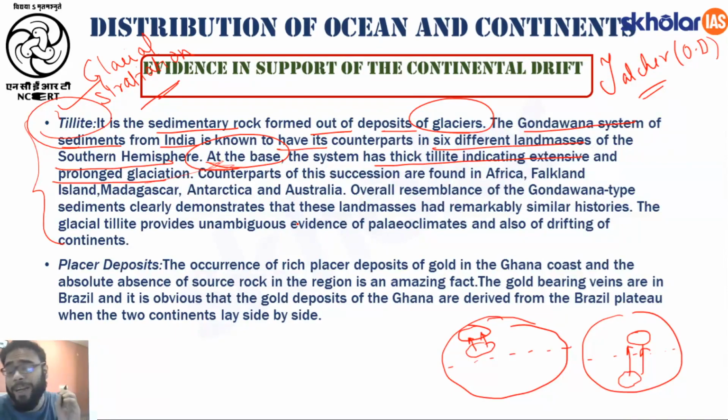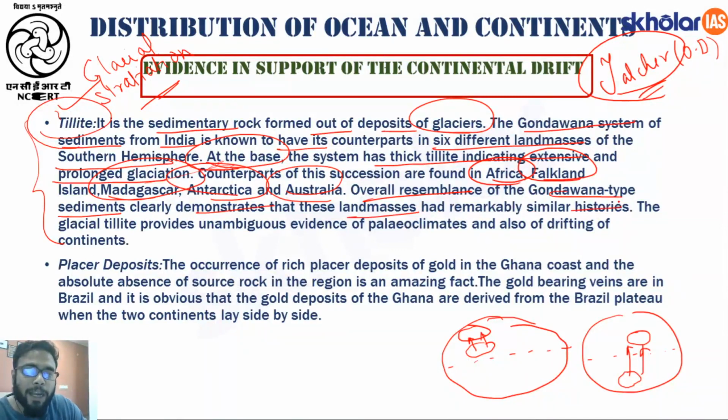So the Gondwana rocks which are found in India, there are also examples where the Gondwana rocks have undergone glacial striations, like I have already explained with the help of a place called Talcher, right? So the Gondwana rocks found in India have counterparts in 6 different land masses. For example, it is found in Africa, Falkland Island, Madagascar, Antarctica, and Australia as well. So the overall resemblance of the Gondwana type of sediments clearly demonstrates that these land masses had remarkably similar histories, and the glacial tillite provides unambiguous evidence of paleoclimates and also drifting of the continents, like I have already explained, right?